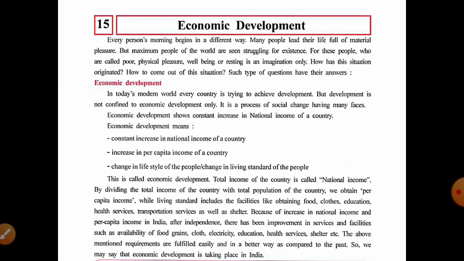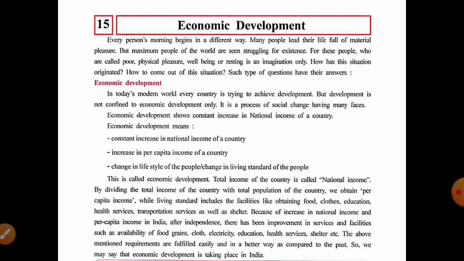The people who are struggling for their existence are called poor. Physical pleasure and well-being rest only in imagination for them. Poor means the people who do not have proper facilities for their living, the necessary things.